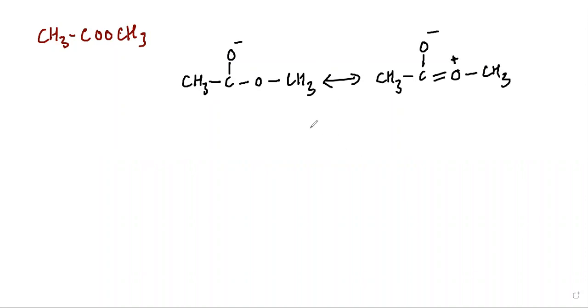Let me show the various lone pairs present. The oxygen with a negative charge has got 6. There is a positive charge on this carbon which I forgot to show. So here it has got 6 electrons as a lone pair. Here also the oxygen has 6 electrons as a lone pair. This oxygen was having 4 electrons. 2 of these electrons are being used to make this double bond, and only 2 electrons are left with this oxygen.